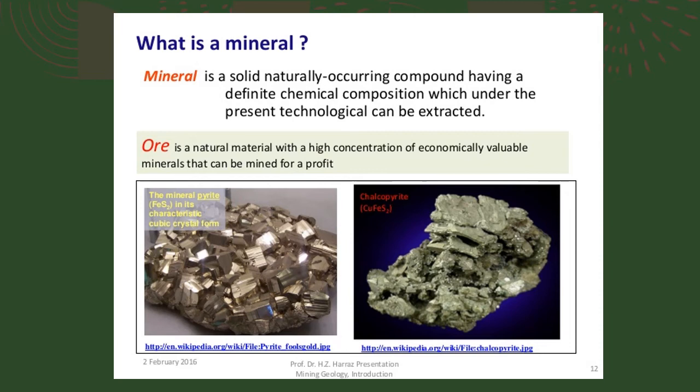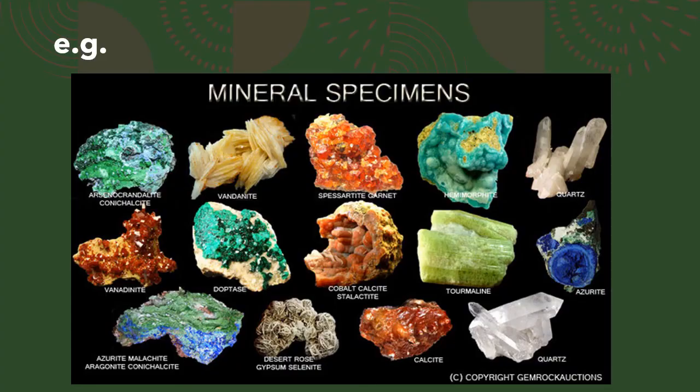Now, how can you identify that it is mineral? If you take a naturally occurring stone, you find that in that stone, at some places you find a lustrous or a shiny part, right? That shiny part is normally a mineral. Okay, and these minerals can be obtained by the process of mining.